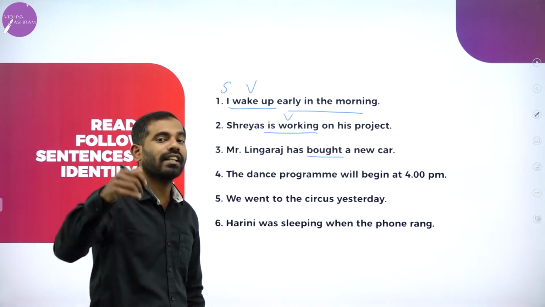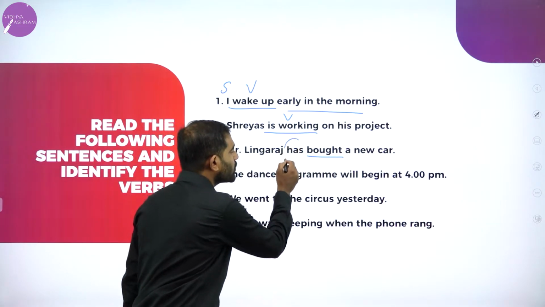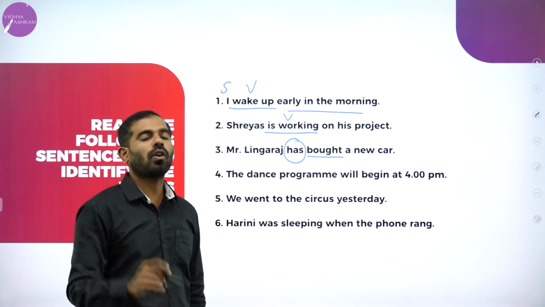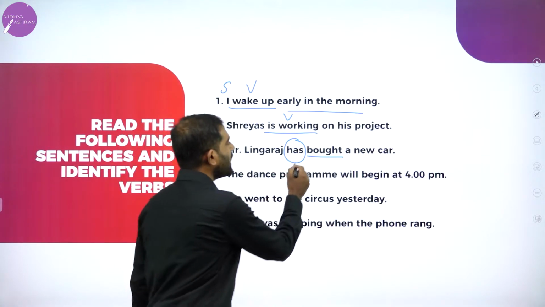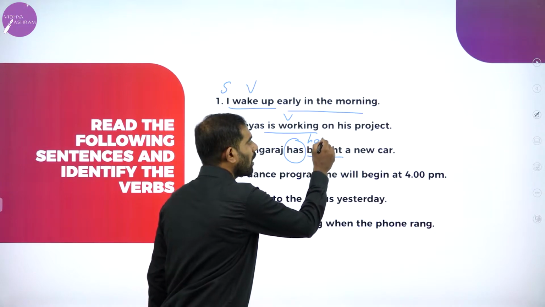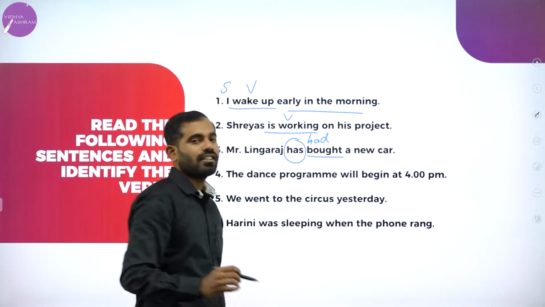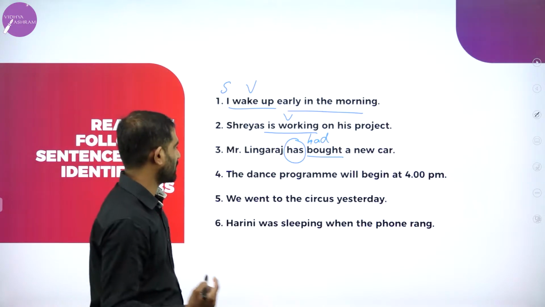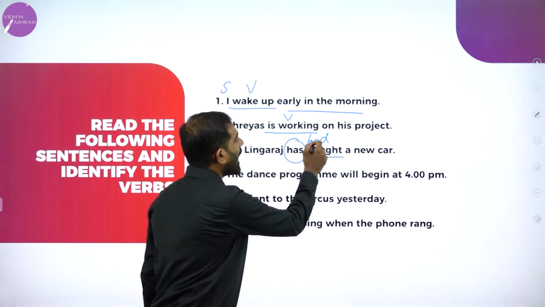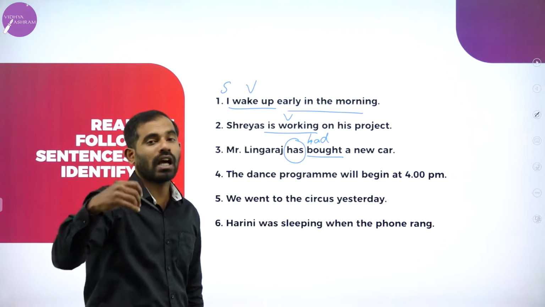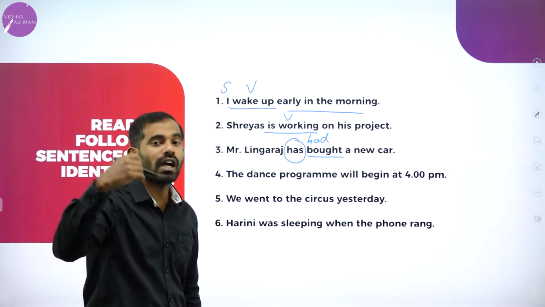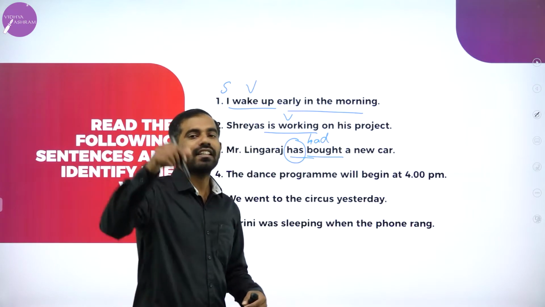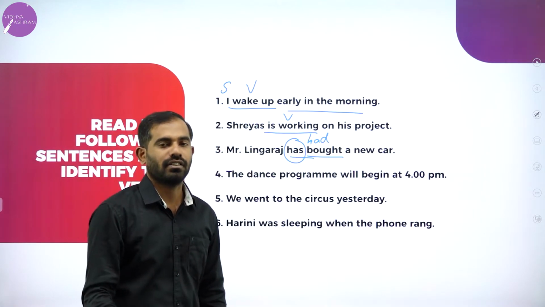He has bought it now. Just observe the auxiliary verbs. If this helping verb or auxiliary verb is changed to had, then the action is over. It is the past. Mr. Lingaraj had bought a new car. He had bought a new car. The action is over. He has bought is present perfect.